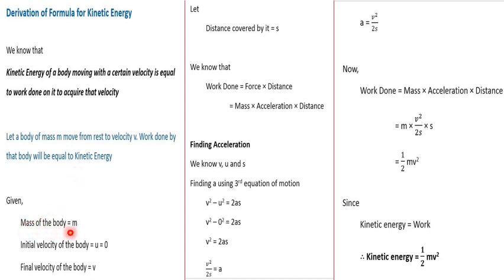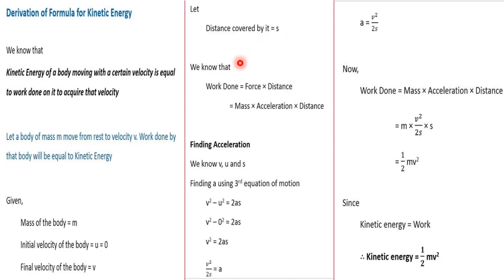Mass of the body is written using the symbol small m. Initial velocity of the body is written using the symbol small u, and since it is starting from rest here, the value of u is 0. And the final velocity of the object after moving is small v. And distance covered and displacement, both these are usually written using the symbol small s.